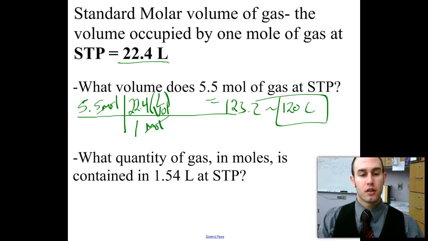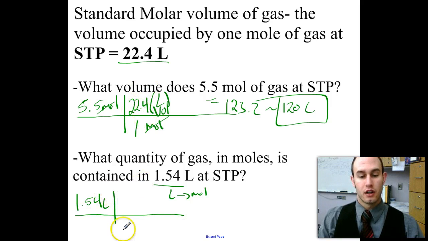New problem here. What quantity of gas in moles is contained in 1.54 liters at STP? So now I'm asking to convert liters to moles of a gas. So I set it up the exact same way, 1.54 liters. And again, I'm going to use my conversion, 22.4 liters equals 1 mole.